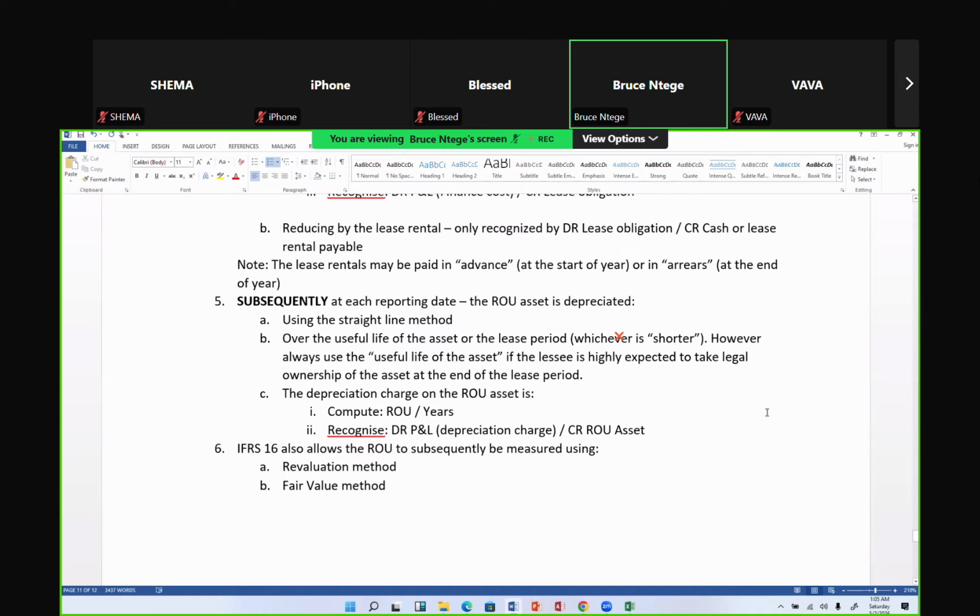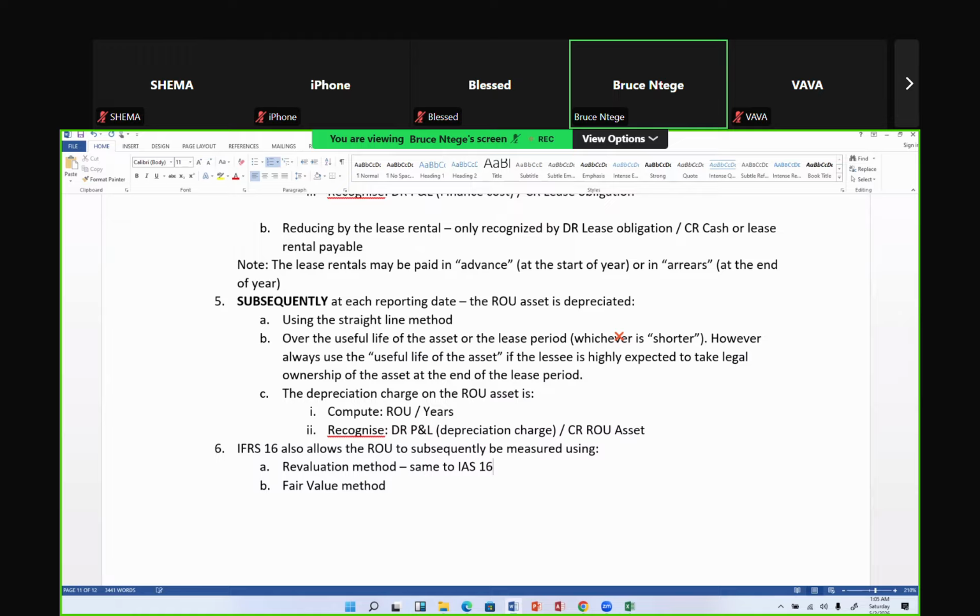So you can revalue that right of use asset and move away from these historical measures where you kept just depreciating that historical measure. You can choose to revalue. Usually you're going to choose to revalue in a way that is the same as or similar to IAS 16.